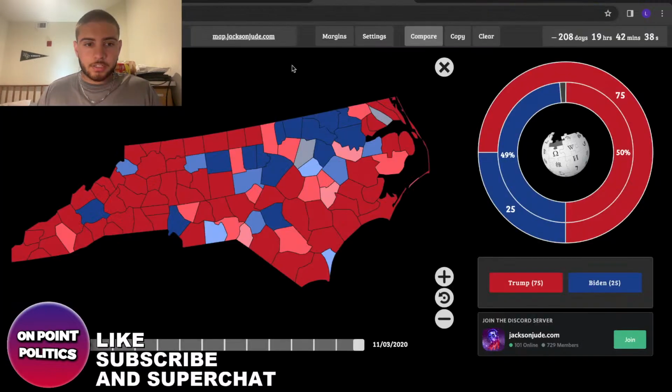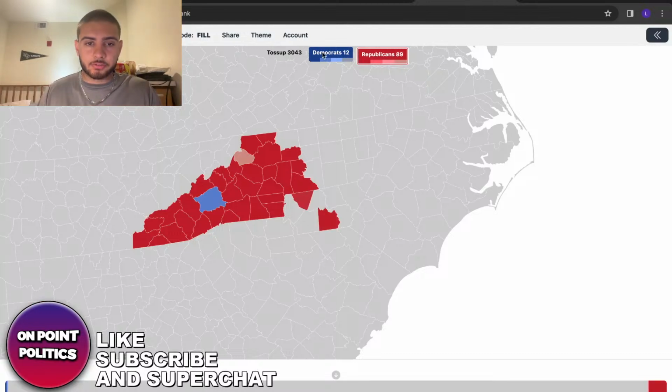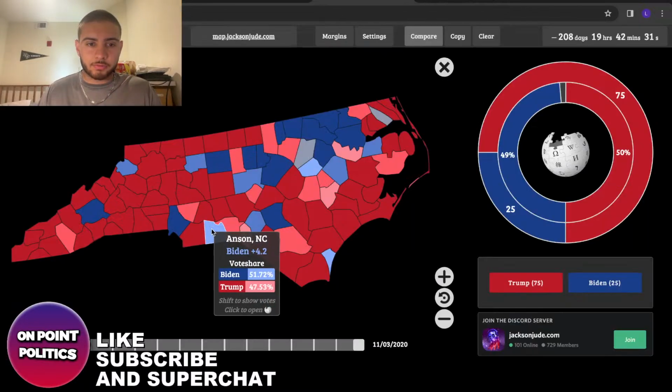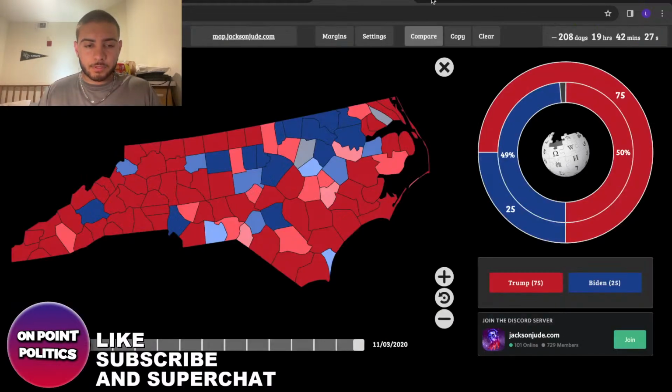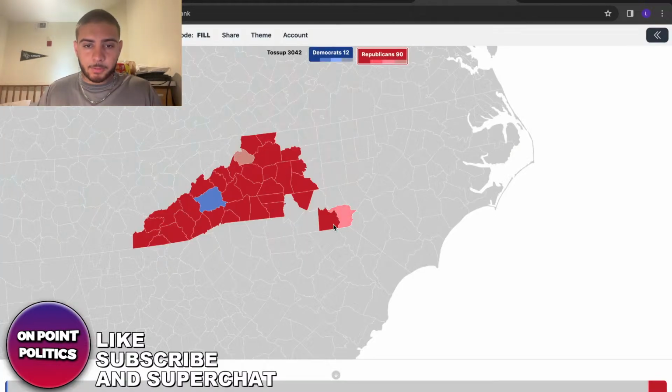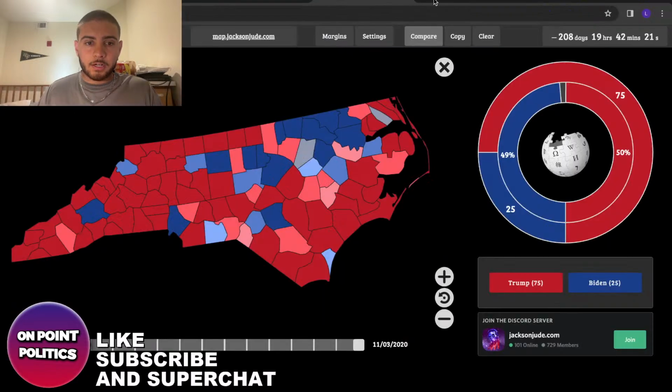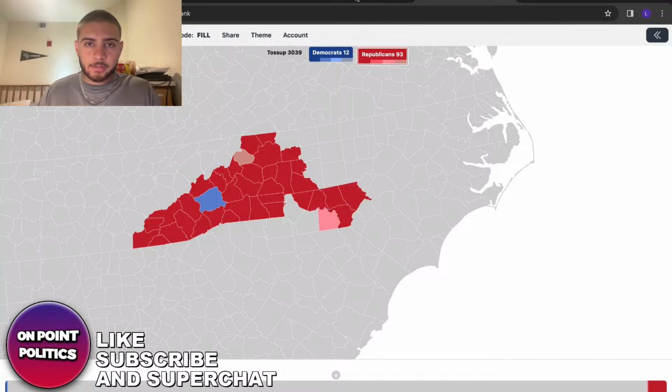Kind of closing in. All these likely red counties, those are for sure going red. There's no way. Those are going safe red for sure. This probably flips. That probably flips to Trump. This county probably flips to him. These would go red. This would go safe red.